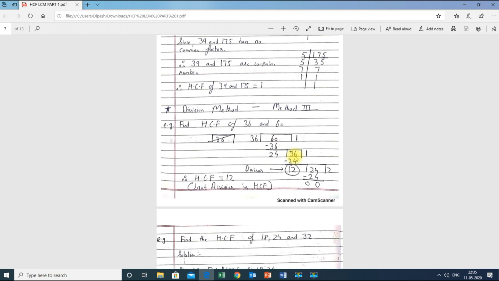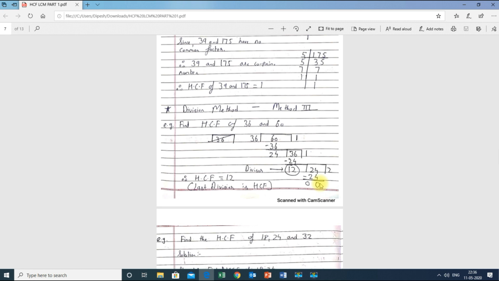Now again we'll perform division. 24 ones are 24. See, 24 twos are 48, but we need less than 36. The only number that fits is 24 ones are 24. Then when we subtract, we get 12 over here. Now again this 24 I will write over here. We continue till I get the remainder as 0. So this 24 I wrote inside over here. Then I will write 12 twos are 24. Again, 12 twos are 24. So 24 minus 24 is 0.